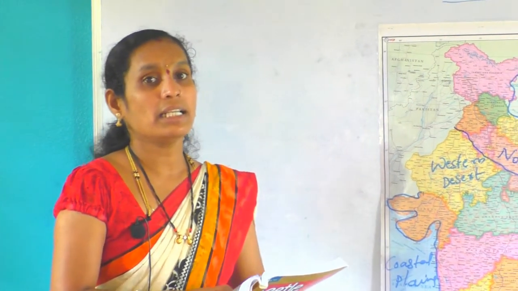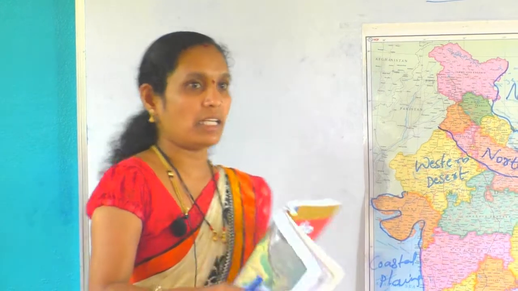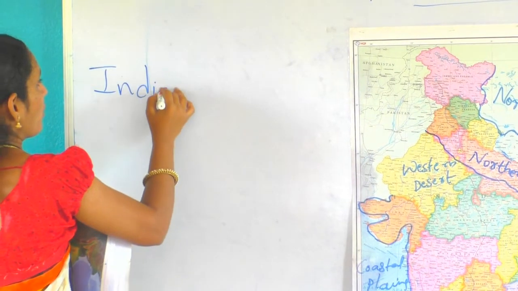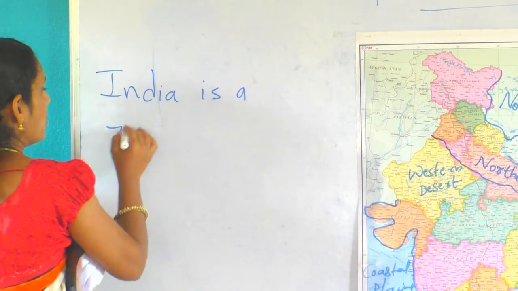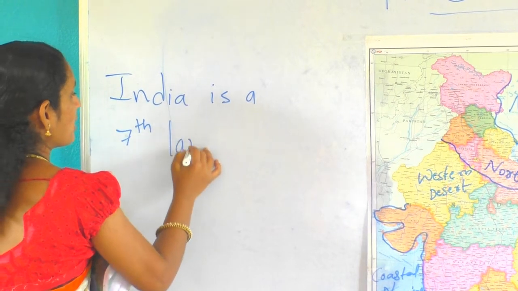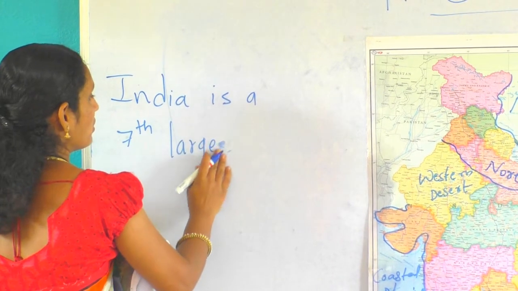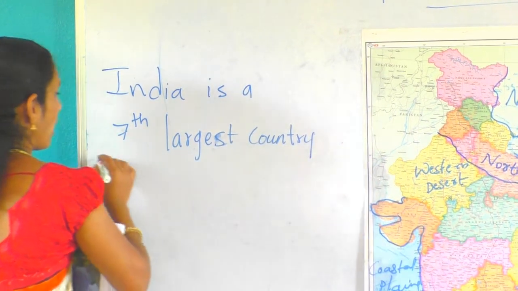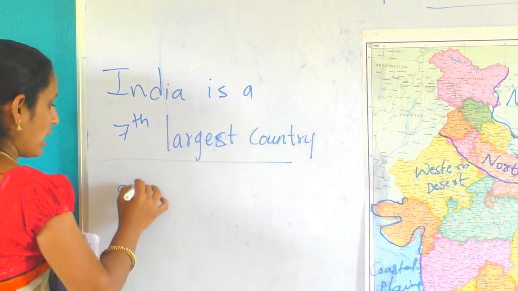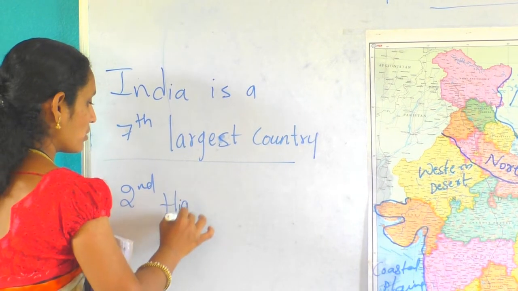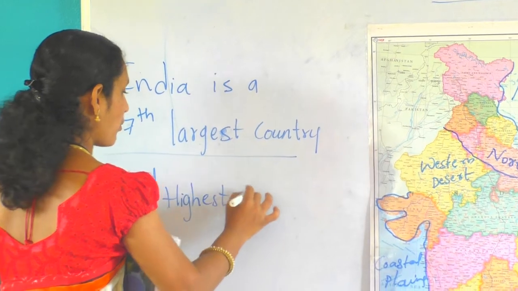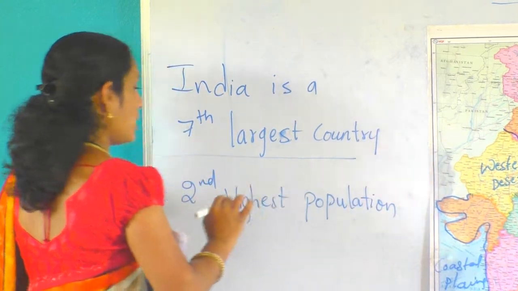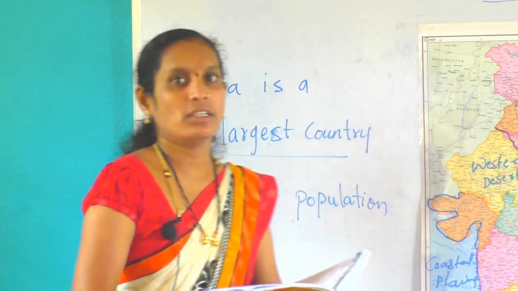See, our country is the 7th largest country. India is the 7th largest country in the world, and it has the 2nd highest population. India is having a 2nd highest population.